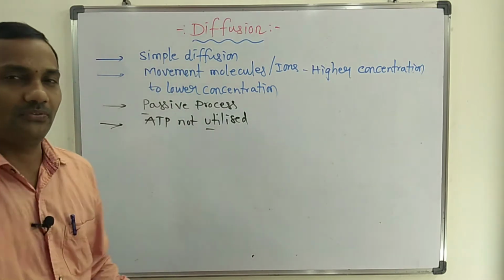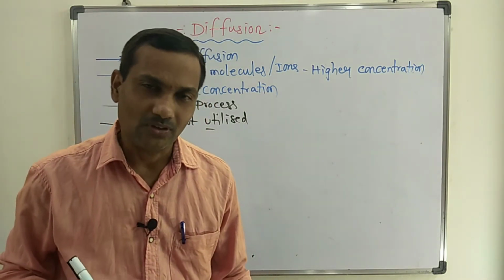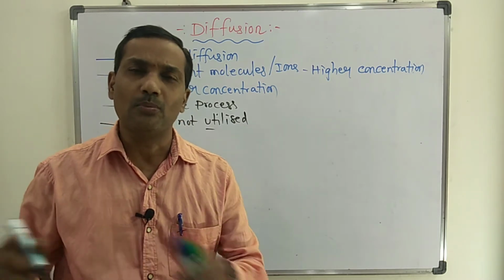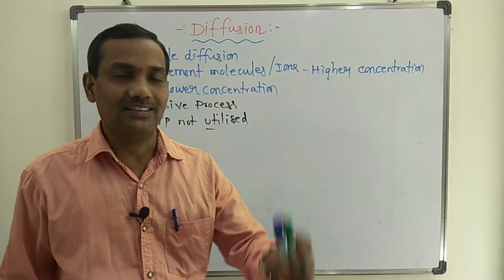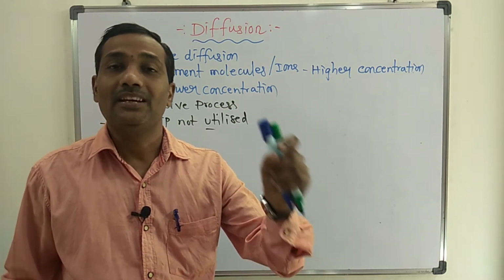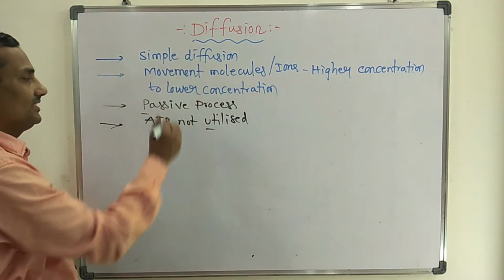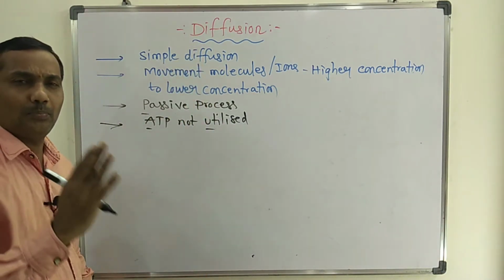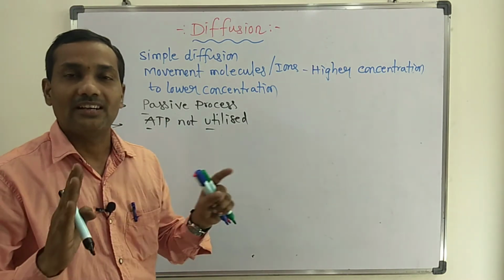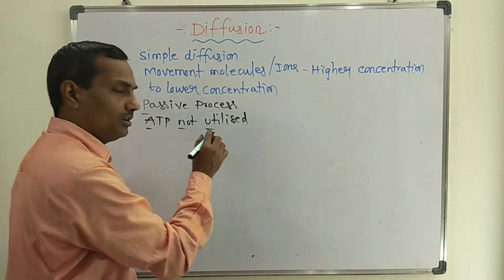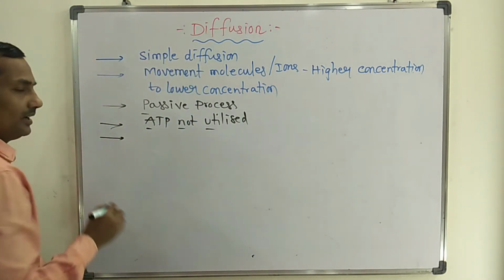You may get one doubt: is there any process that utilizes ATP for movement of molecules? Yes, active transport, where ATP is compulsorily utilized. But diffusion is a completely passive process and does not require ATP.